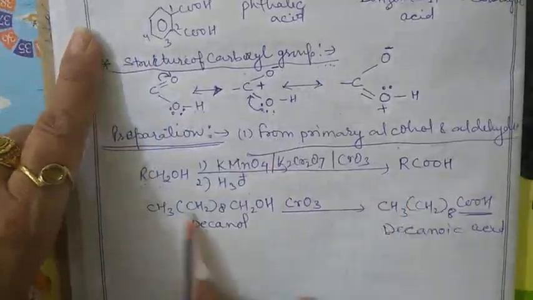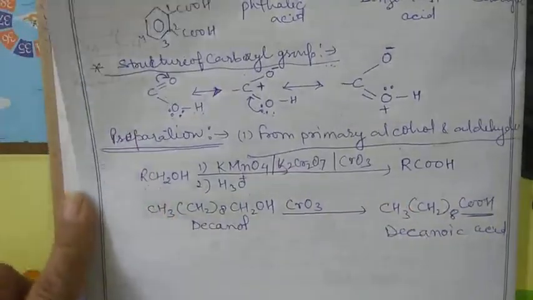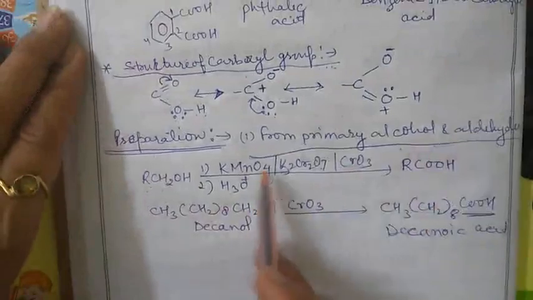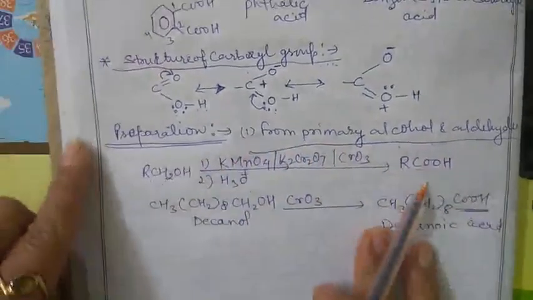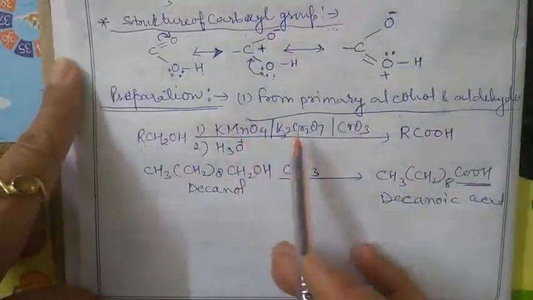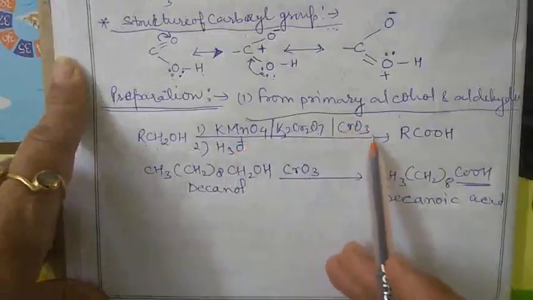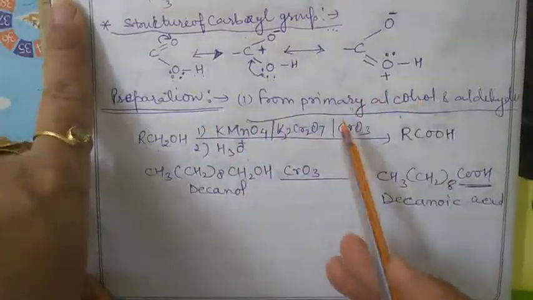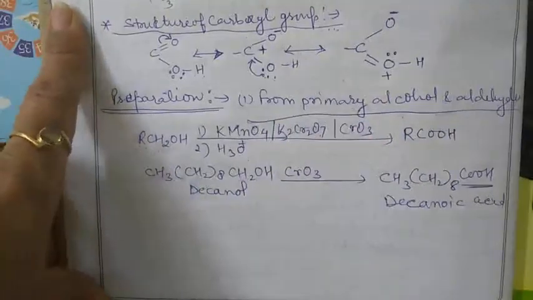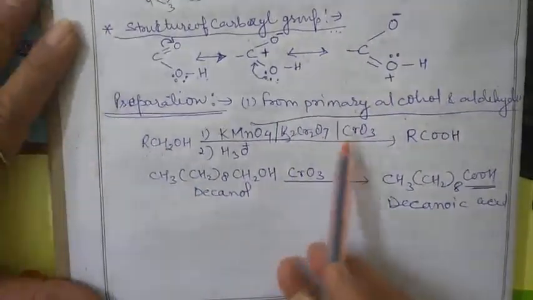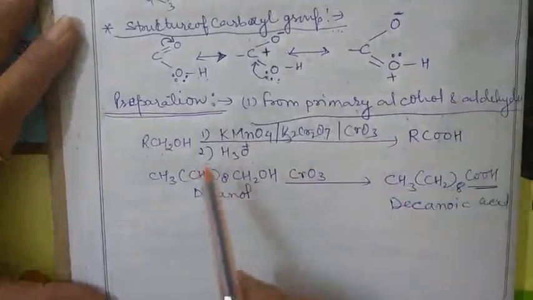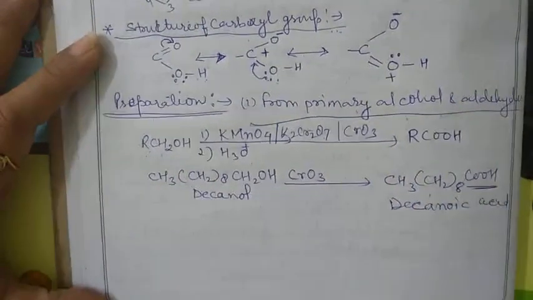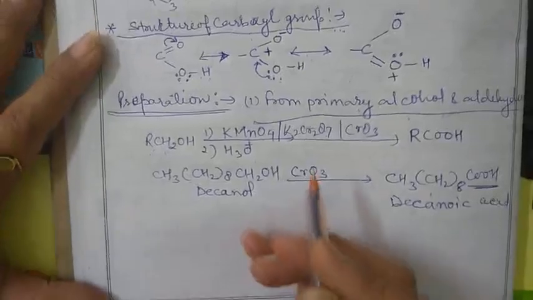Clear? Now, same as that, in this method the aldehyde is converted by using the same oxidizing agent. Same oxidizing agent means KMnO4, potassium dichromate or chromium trioxide. You can easily convert the primary aldehyde. The meaning of primary aldehyde is that only one alkyl group is attached to that aldehyde. So that aldehyde is ultimately converted into the carboxylic group. Okay, so this is the one method.